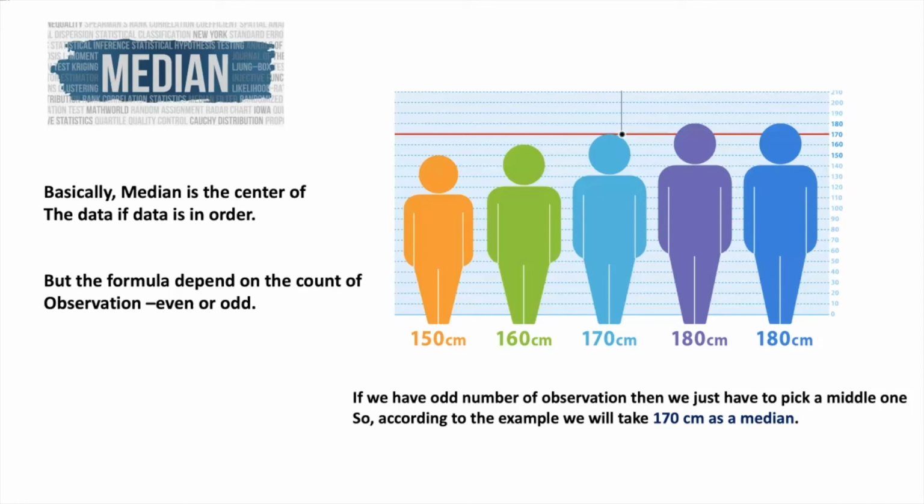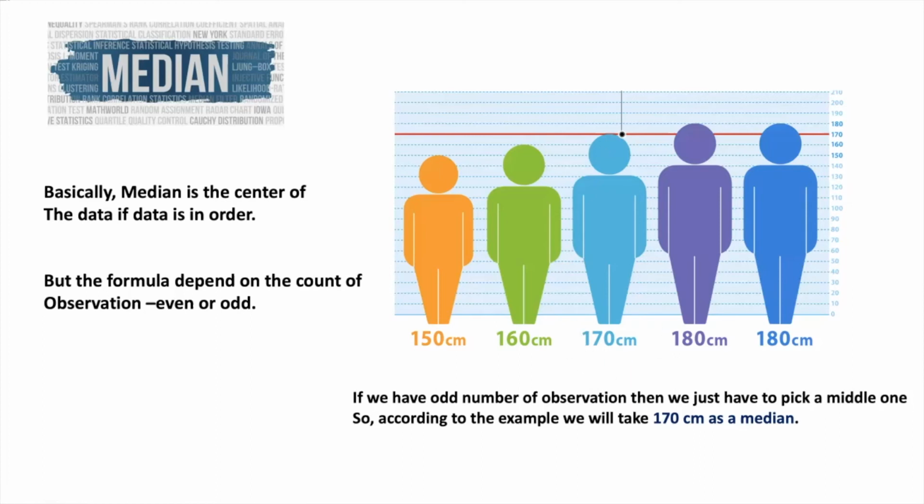Suppose we have an odd number of observations, then we just have to pick the middle one after sorting the elements. So first we have sorted the elements in ascending order. First will come 150, 160, 170, 180 and 180. So according to the formula, our median will be the center one, which is 170 centimeter.